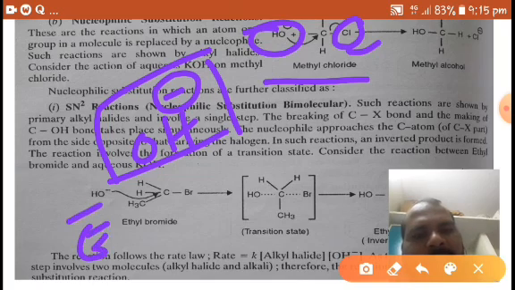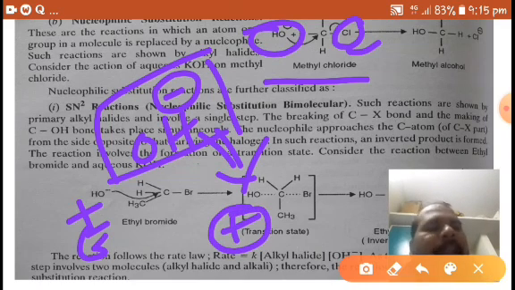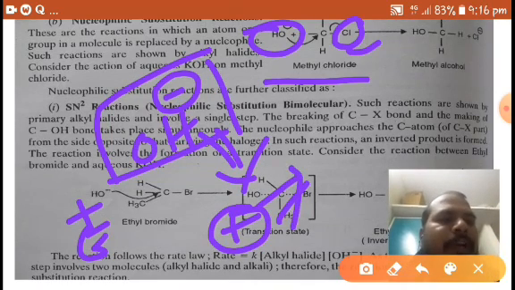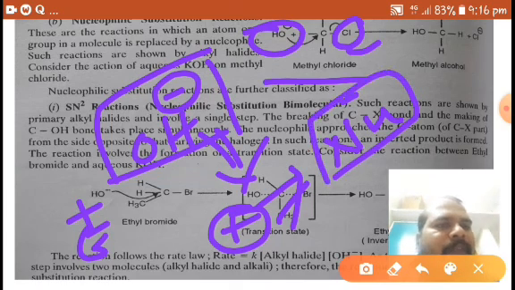Electrophiles are electron loving. Nucleophiles are nucleus loving. What is the charge of the nucleus? It has a positive charge. To attract, to love positive charge, the nucleophile must have negative charge. So in general, we denote nucleophiles as Nu minus.